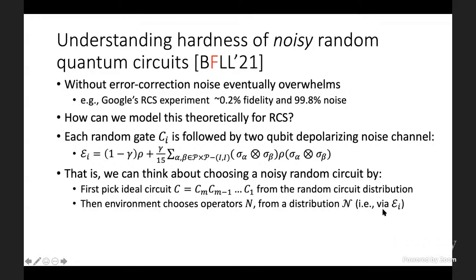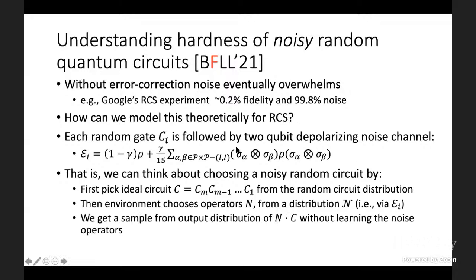So to be clear, in the case of 2-qubit depolarizing noise, these operators n are uniformly chosen 2-qubit Pauli operators. And then at the end of the day, when we measure our random quantum circuit, we get a sample of all n qubits. We get a sample from the output distribution of what I'm calling n.C. By this, I mean an abuse of notation.